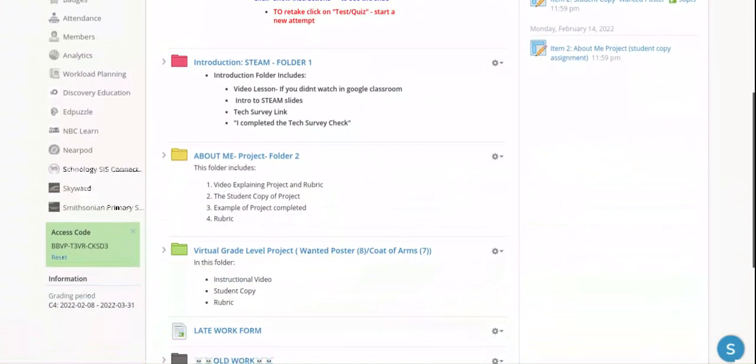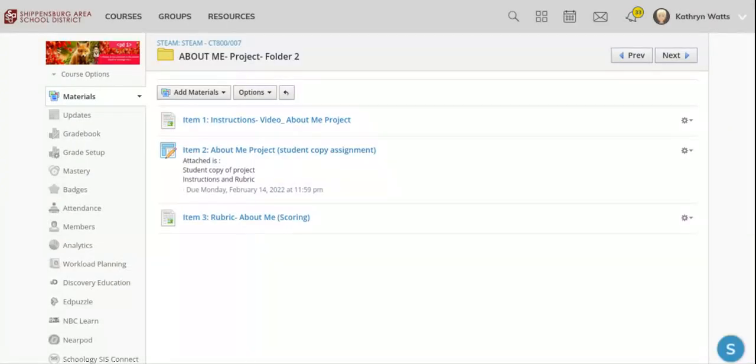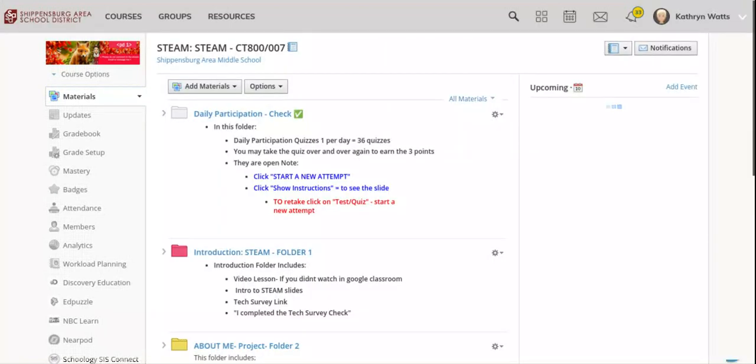Remember, yesterday we covered the About Me folder and that project. Remember, that project is due Monday, the 14th. Make sure you watch the video that is in the folder on instructions, and make sure you read the rubric before clicking Submit. And remember, you have to click the white Submit button on that for that project to get turned in.